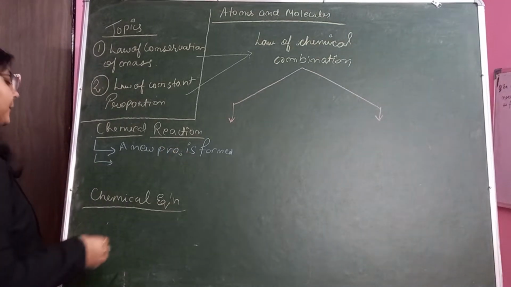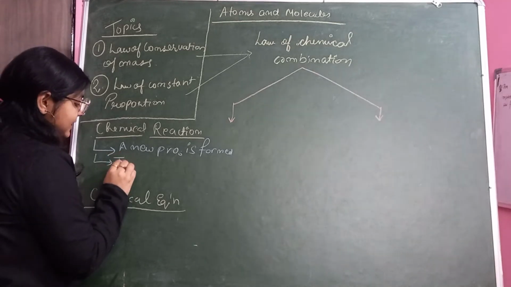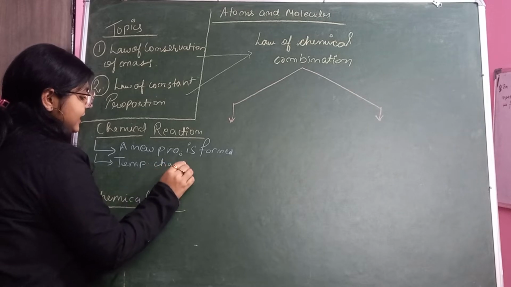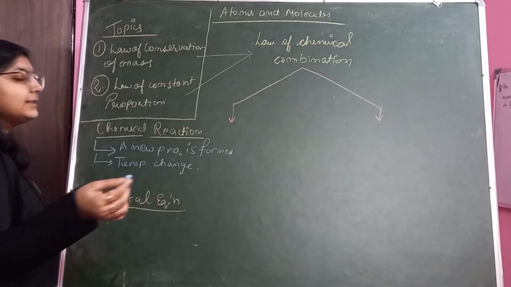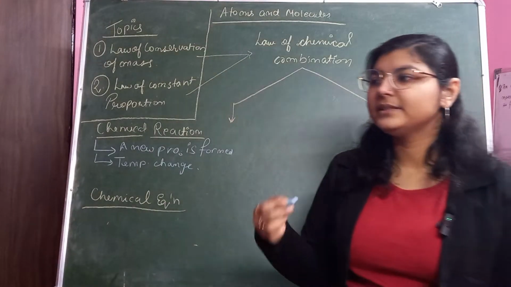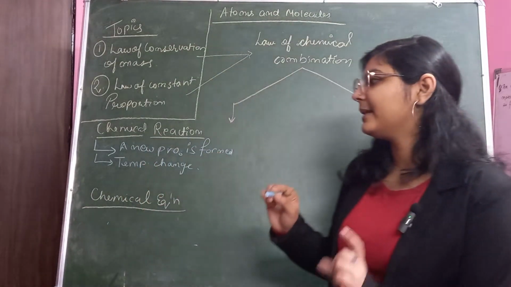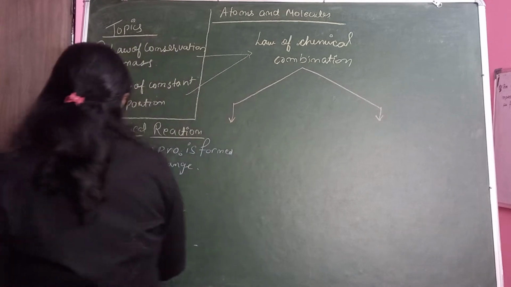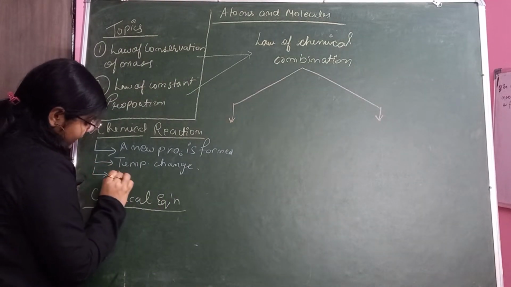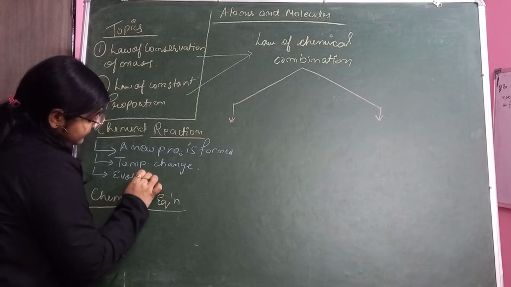Okay, now temperature change. If there is some temperature change, you can say that that type of reaction is a chemical reaction, right? अगर temperature बढ़ा है या कम हुआ है, that means a chemical reaction has taken place. Now next, evolution of gas.